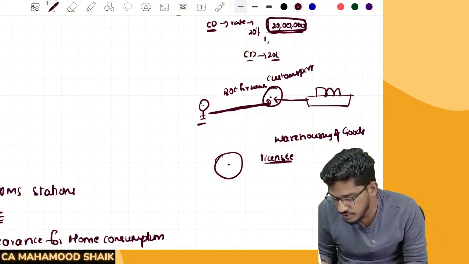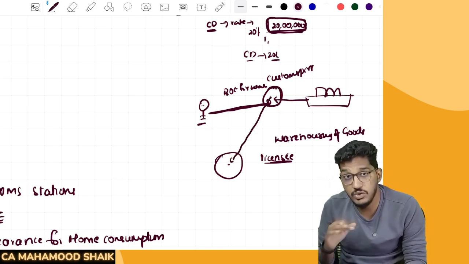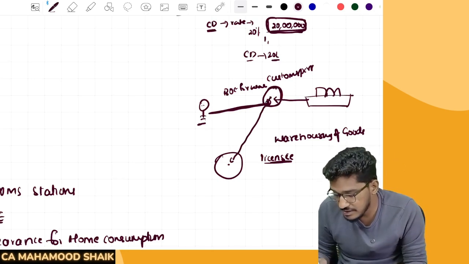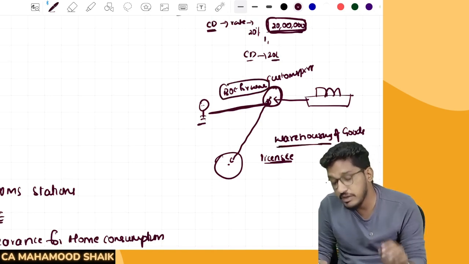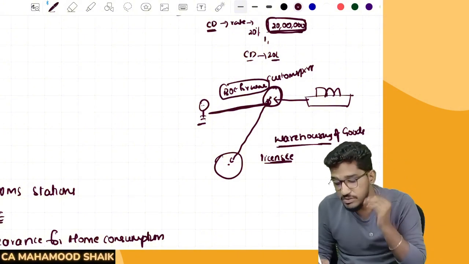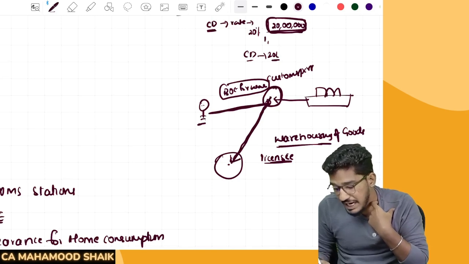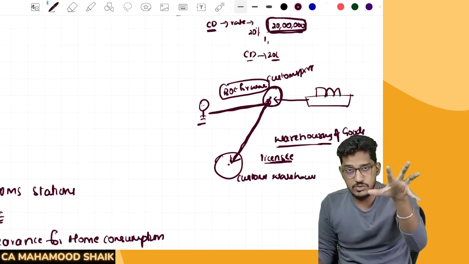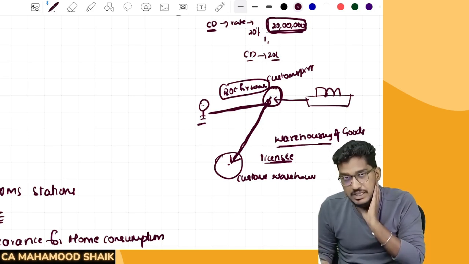Whatever goods are there at the customs station, please keep them at the warehouse. Which warehouse? Not the importer's warehouse. There will be some places called customs warehouses. So I will request the customs authorities to move the goods to the customs warehouse by submitting one bill of entry for warehousing, not for clearance. The customs authorities will move my goods and keep them in the customs warehouse. These customs warehouses are also under the control of the customs authorities only. Okay, your goods are kept in the customs warehouse.